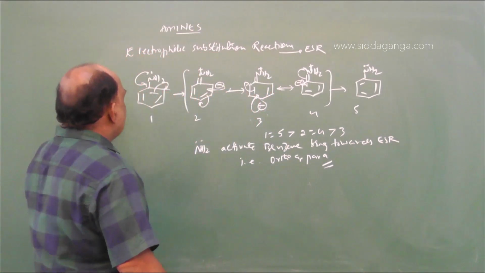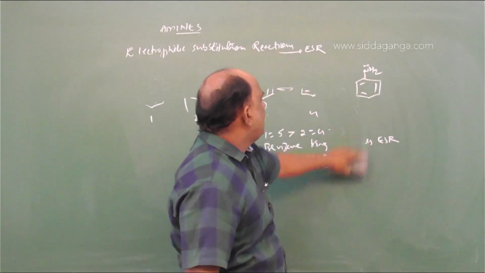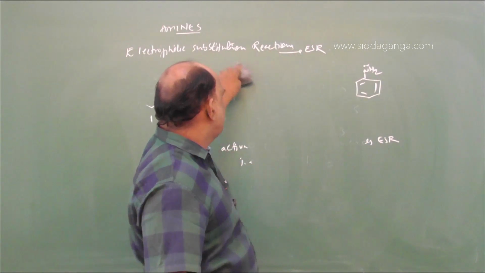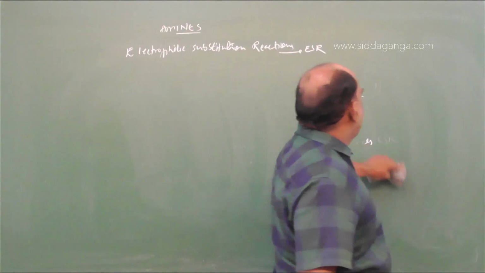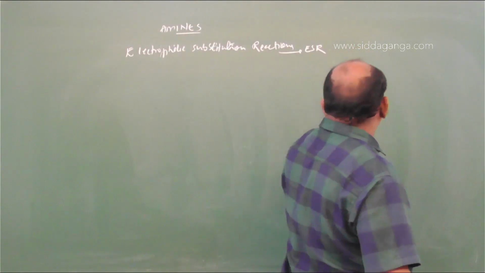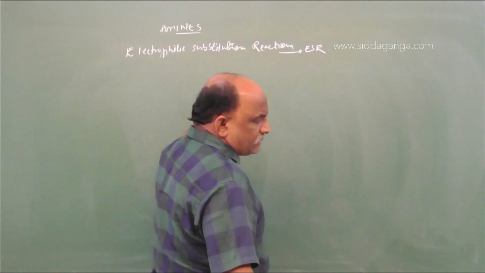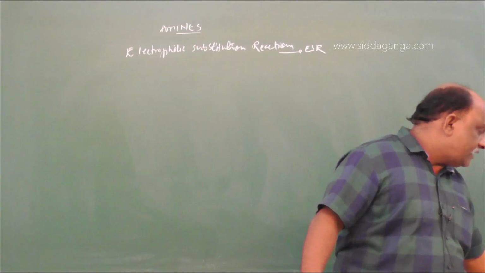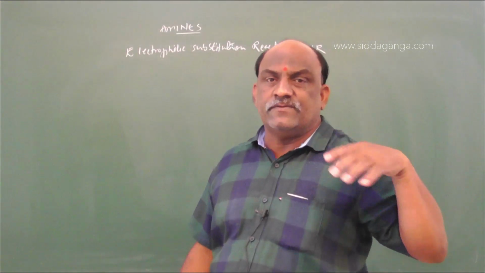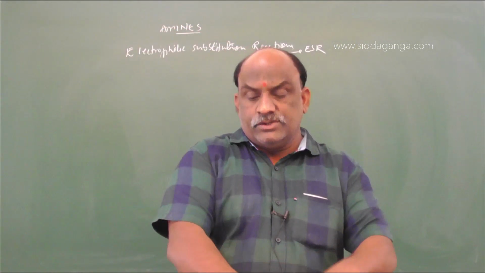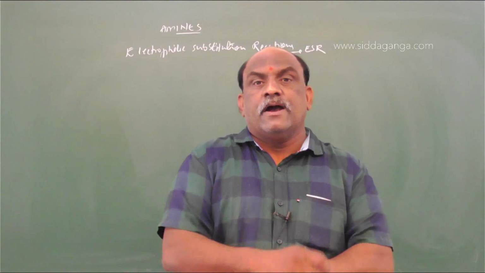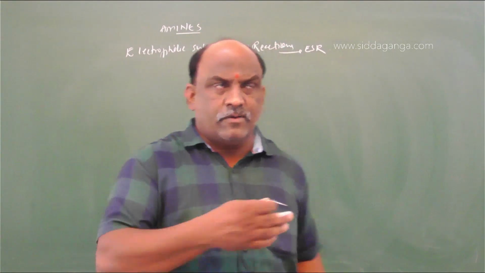So what are the electrophilic substitution reactions? Here we observe only 3 types: number 1 is halogenation, second is nitration, third is sulfonation. Only these 3. The remaining 2 electrophilic substitution reactions do not take place with aniline: Friedel-Crafts alkylation and Friedel-Crafts acylation. Those reactions are not observed in aniline. What will be the reason? We should discuss it after completing this.